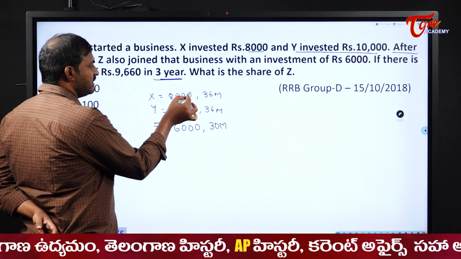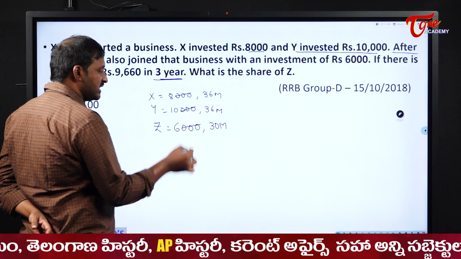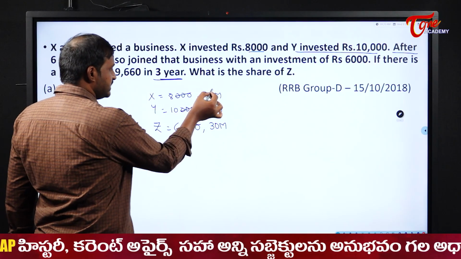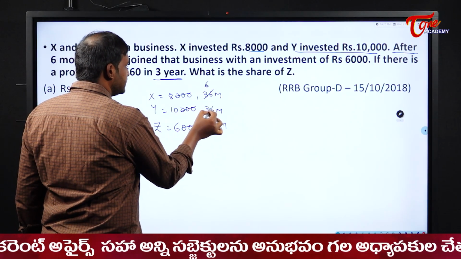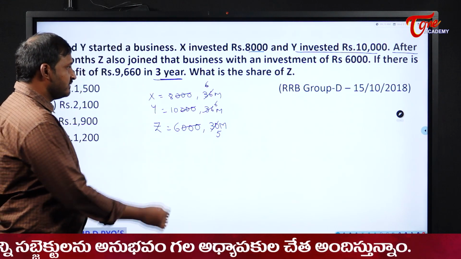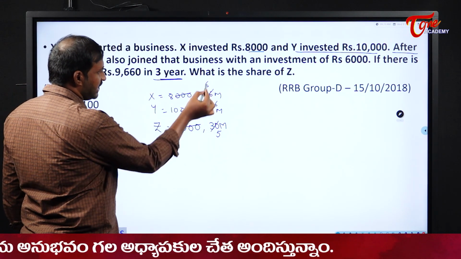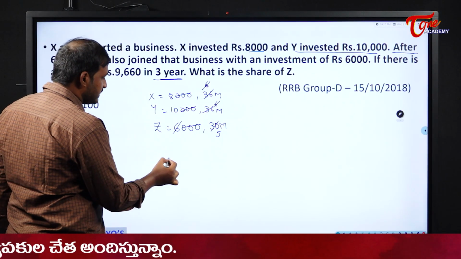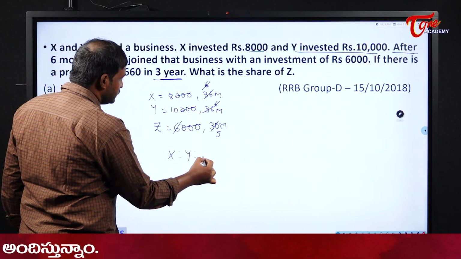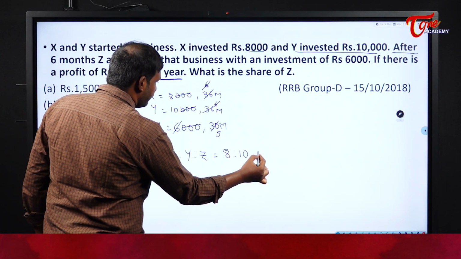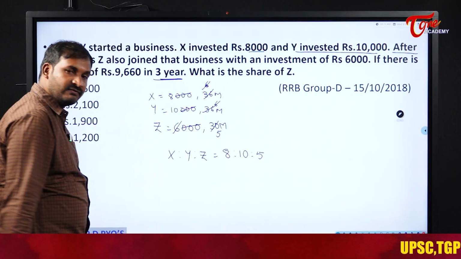Now see here, students. Anyway, 3 zeros, 3 zeros, 3 zeros. As usual, you can cancel it. Directly here itself you can cancel it. Next in the 6 table, 6 6s are 36, 6 5s are 30. I can cancel it. Next, finally what does it become? If I want, I can cancel here once again, 6, 6, 6. So X is to Y is to Z will become what? 8 is to 10 is to 5. These are the things which were left for me finally.